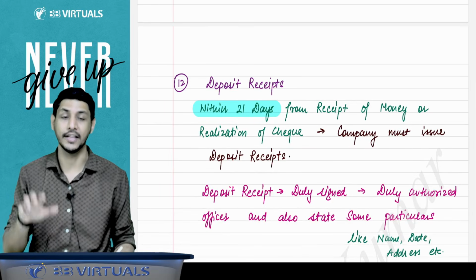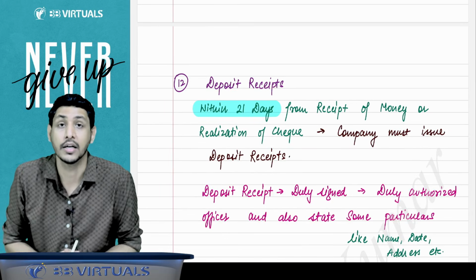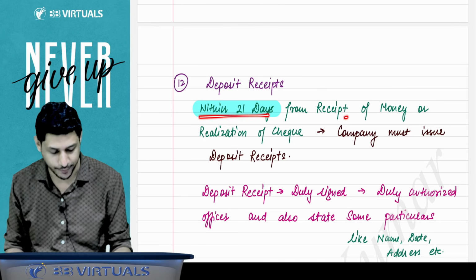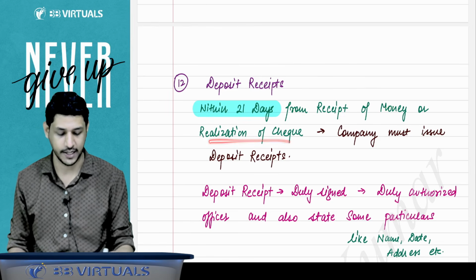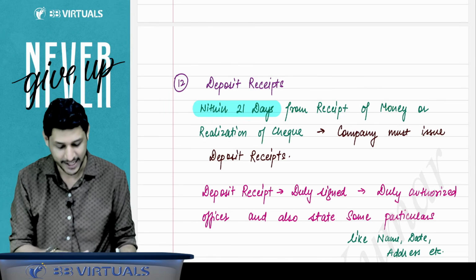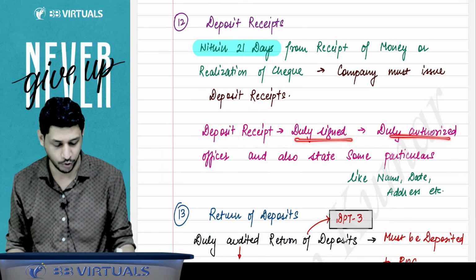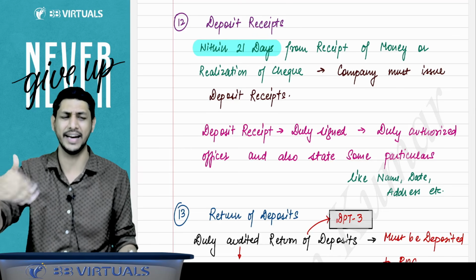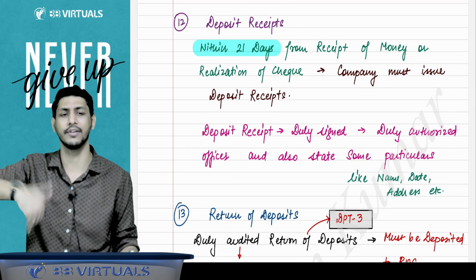Deposit receipts. When the company accepts the amount from the depositors for the deposits, within a period of 21 days from the receipt of money or realization of cheque, the company issues the deposit receipt. The deposit receipt must be duly signed and authorized by an officer, and also state some particulars like name, date, address, amount of deposit given, etc.